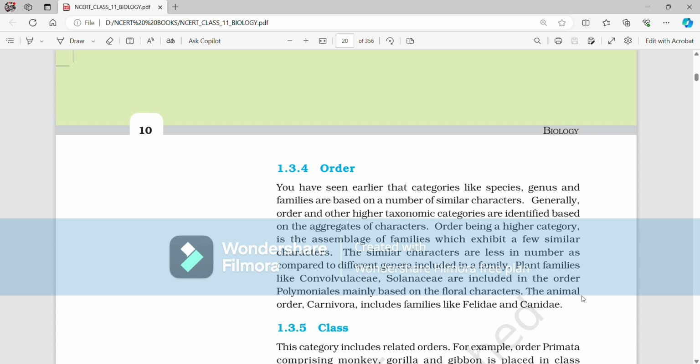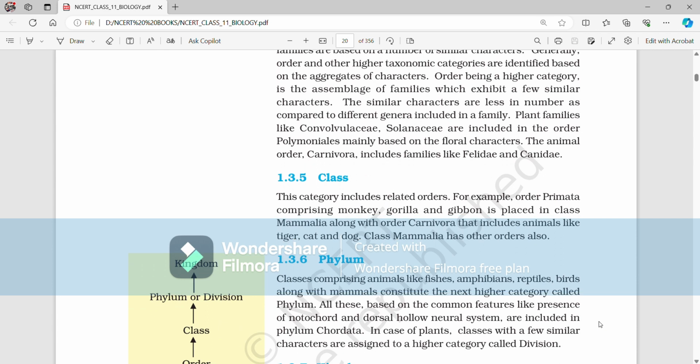1.3.5 Class. This category includes related orders. For example, order Primata, comprising monkey, gorilla, gibbon, is placed in class Mammalia along with order Carnivora that includes animals like tiger, cat, and dog. Class Mammalia has other orders also. 1.3.6 Phylum.